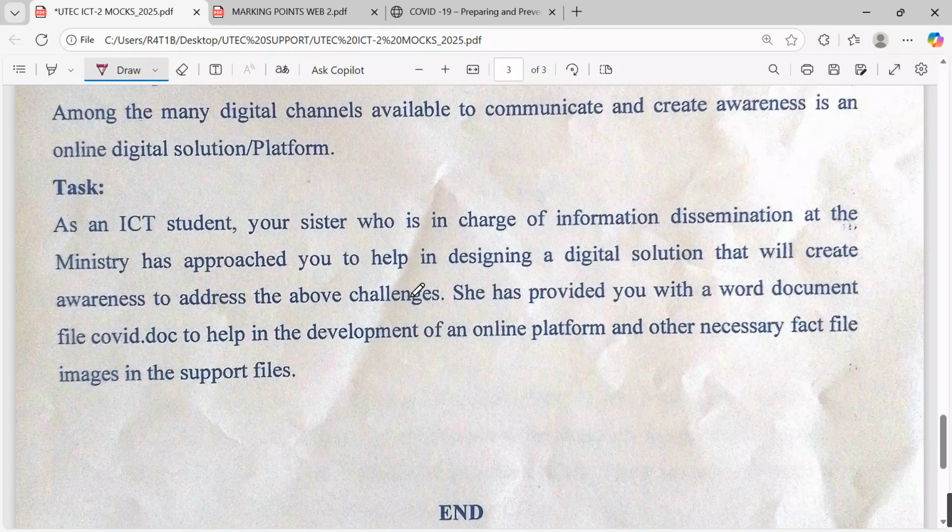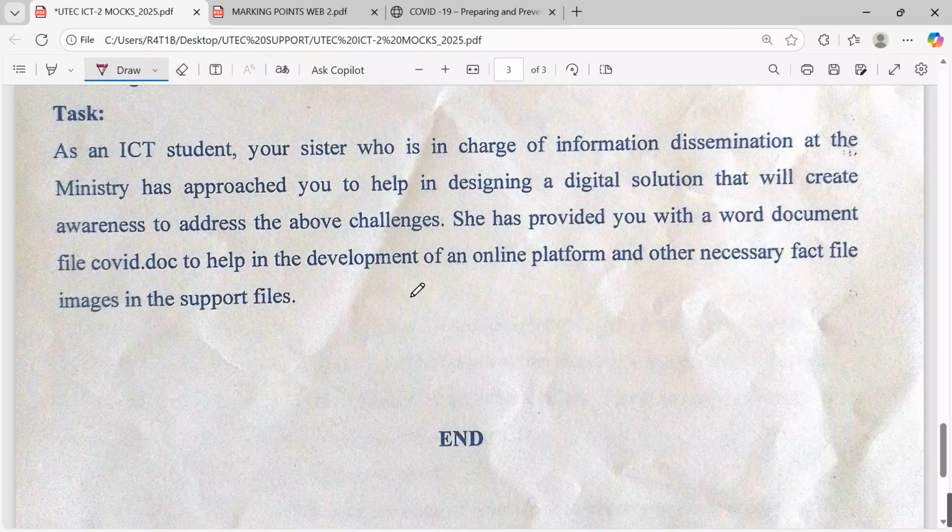What is the task for the candidate? They are telling the candidate that is yearning to get an A that, as an ICT student, your sister who is in charge of information dissemination at the ministry has approached you to help in designing a digital solution that will create awareness to address the above challenges. She has provided you with a Word document file named covid.doc to help in the development of an online platform and other necessary file images in the support file.